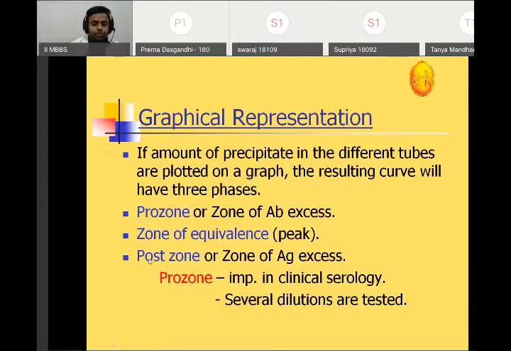That is why whenever we look at test reports, we do them at dilutions. For example, when we do the Vidal test, we do it at dilutions of 1 in 2, 1 in 4, 16, 20, 40, 80, 160, 320. So just to avoid that prozone phenomenon. First we have to achieve the zone of equivalence. Wherever the zone of equivalence is achieved, the antigen and antibody reaction will be seen only there. If antibody is in excess, there will be no reaction. If antigen is in excess, then also there will be no reaction. That is why, to avoid the prozone phenomenon, we have to do the dilutions.